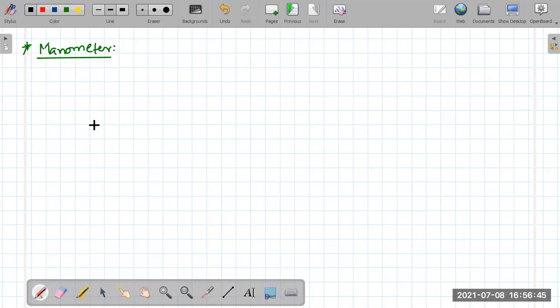So in this manometer, what we usually do is that assume that we have a gas tank over here.